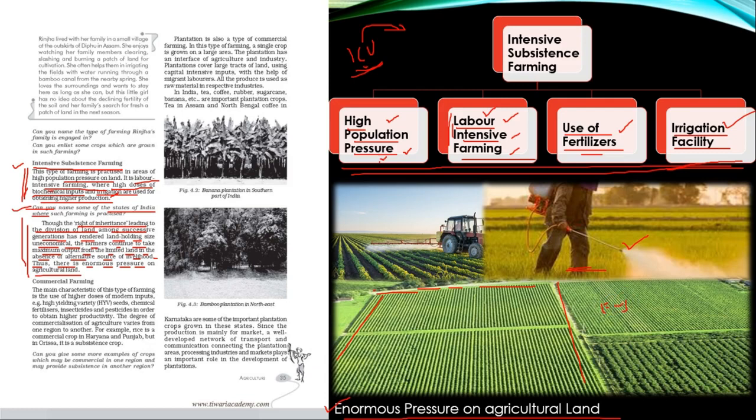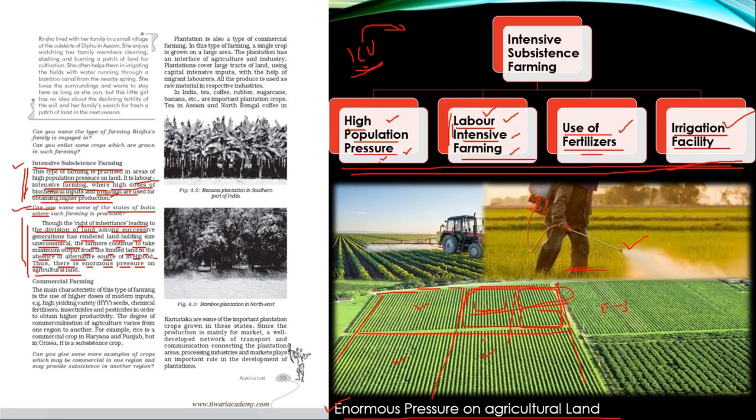So because we have a very high rate of population growth in India, usually what is happening is that a piece of land is a bigger land holding when it is held by the father, but once the father dies, the piece of land is divided further among 2 sons or maybe 3 sons or 4 sons. That further renders the land holding size smaller and smaller, and it becomes very difficult to cope with the increasing demand of the food supply on that small piece of land.